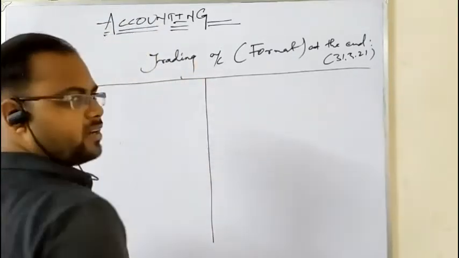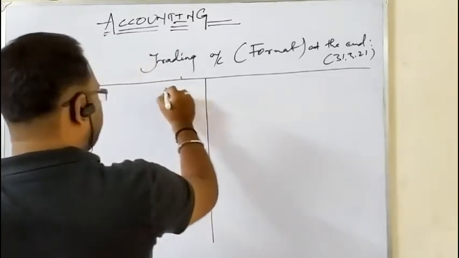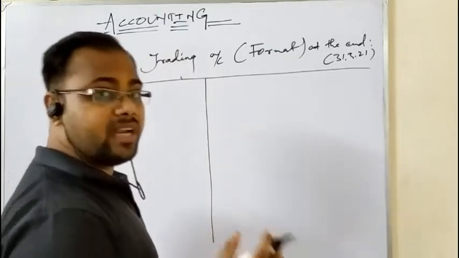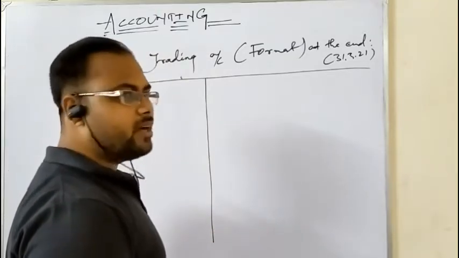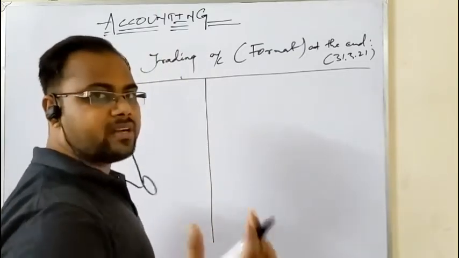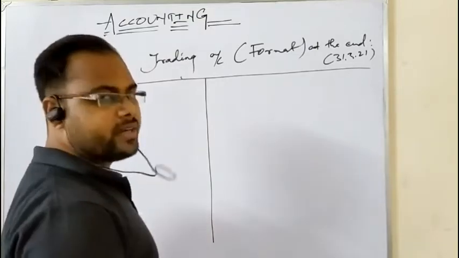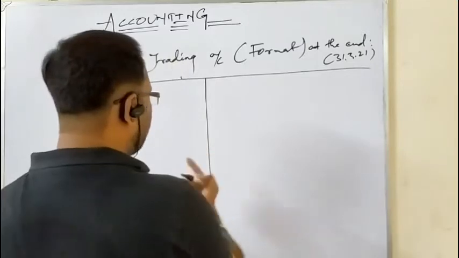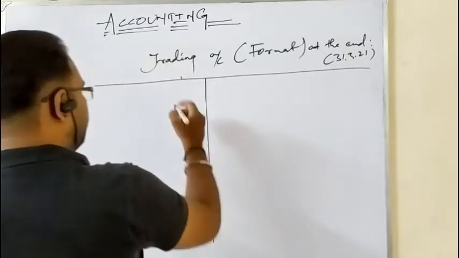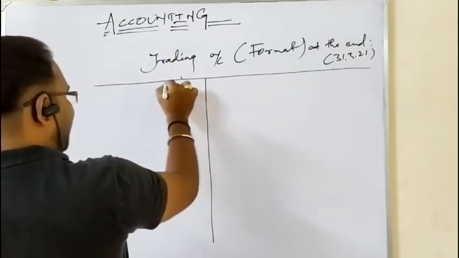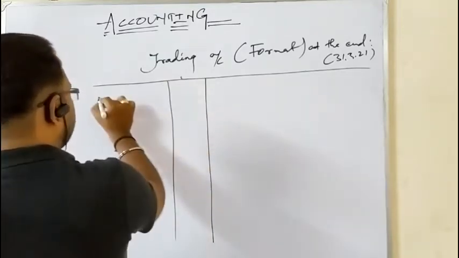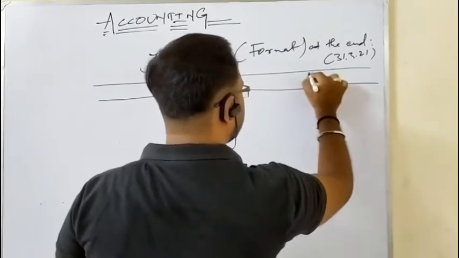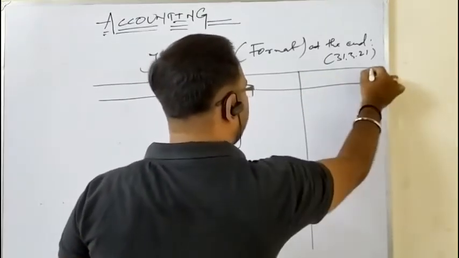There will not be any date column, as I have said now. There will be no folio column either, because you are not going to write the page numbers of the ledger or even journal or even trial balance, because you prepare it after the trial balance. Now folio columns are not written here. Okay, so there will not be any existence of date column, and also there will not be any existence of folio column. It will be having only particulars and amount columns. Okay, so this is particulars and amount column. Again here, particulars, amount column.